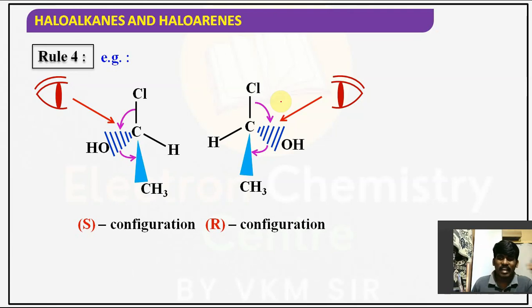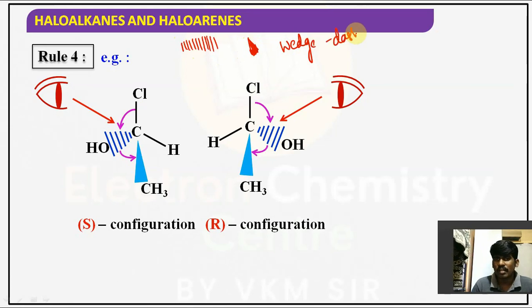My hand is the carbon. You can see here my hand is the carbon. So consider this hand as a plane, like this. Guys, the groups which are away from the observer, I'll take a little time for better understanding. Okay, don't worry. The groups which are away from the observer should always be represented with dash lines. The groups which are towards the observer should always be represented with wedges. This type of representation is called the wedge-dash representation.